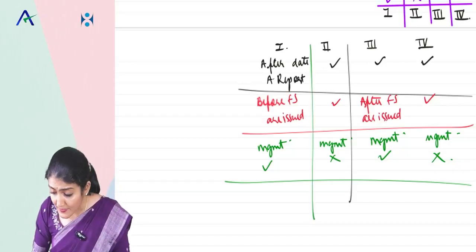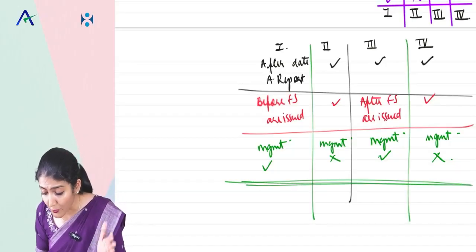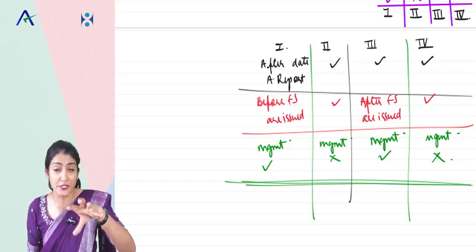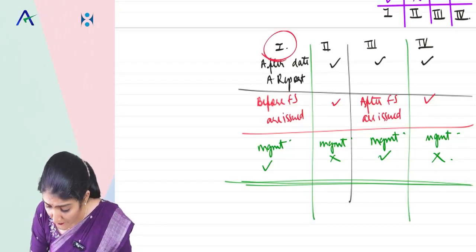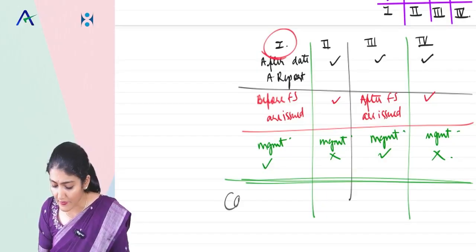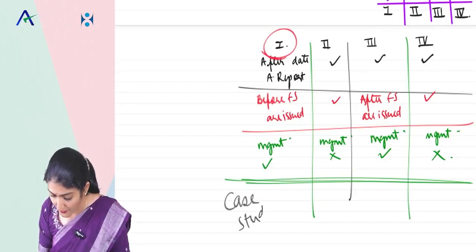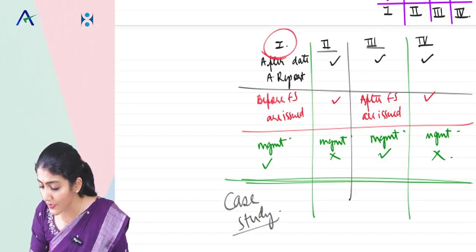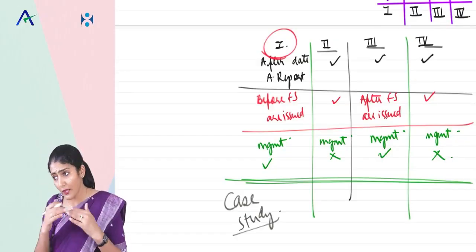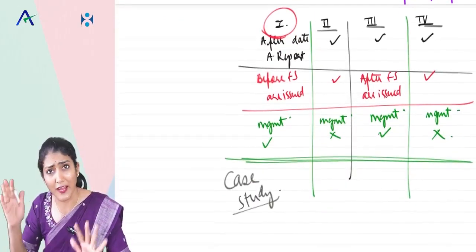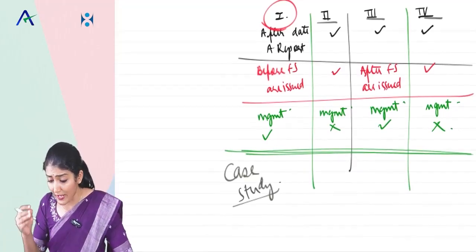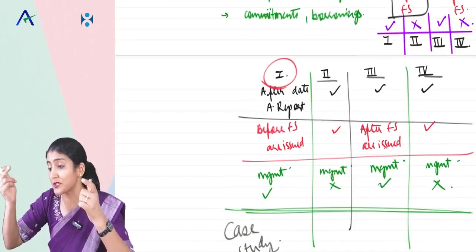So when the case study comes in the exam, you have to identify which situation the question is from. Is the question from situation 1? Because generally the case study in the exam is coming from situation 1. Or is it situation 2, situation 3 or situation 4? Everybody, please tell me, have you understood situations 1, 2, 3, 4? I will discuss in detail with you. But have you first understood what is situation 1?